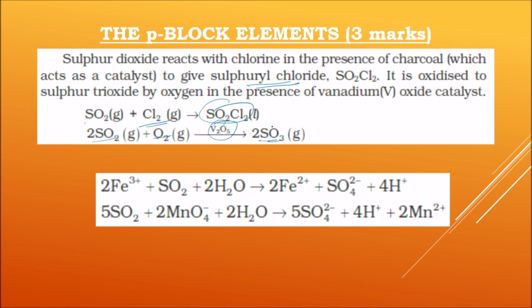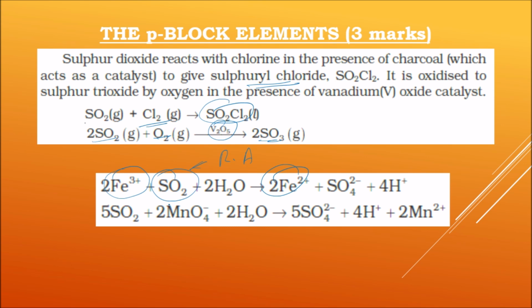So these are the reactions, and the last set of reactions of sulfur dioxide are the redox reactions mentioned here. Fe3+ is converted into Fe2+. Now we can take this as the gain of electrons. So Fe3+ is undergoing reduction to form Fe2+, and in this reduction SO2 is helping. So we can call this a reducing agent. So sulfur dioxide is a reducing agent in the first as well as the second reaction also.